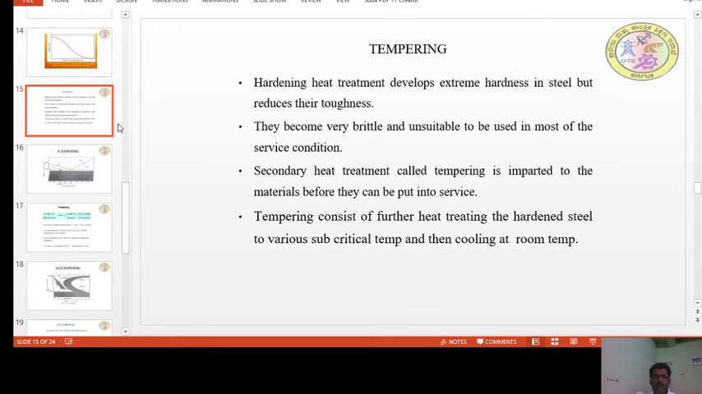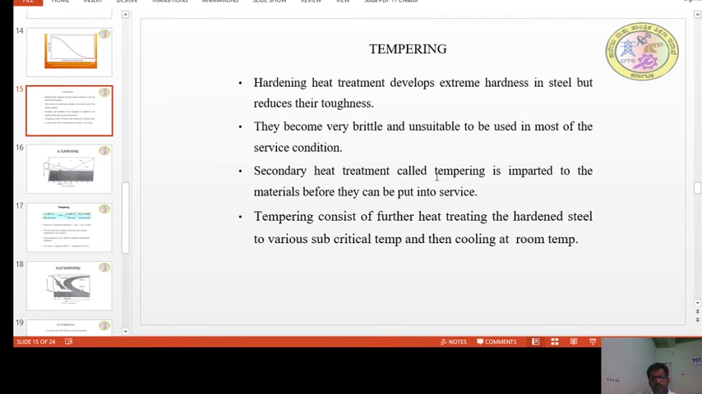Next we'll move on to another heat treatment process called tempering. Tempering is always followed by hardening. What happens in the case of hardening? Hardening heat treatment develops extreme hardness in steel but reduces the toughness. There is a danger that if the hardness is very high, brittleness also increases, and in some cases it may not be suitable. So they become very brittle and unsuitable to be used in most service conditions.